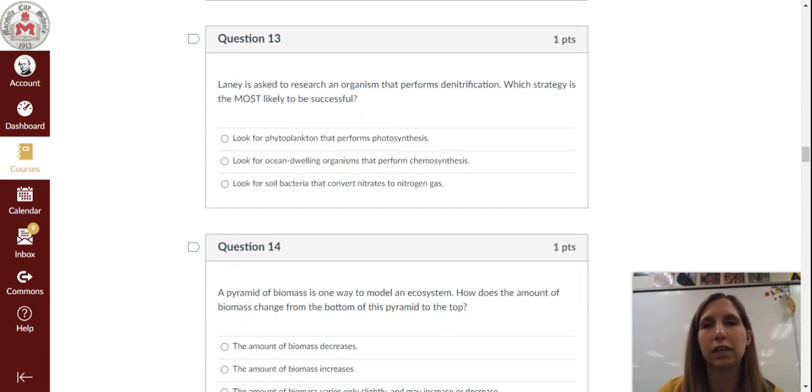Question 13. Laney is asked to research an organism that performs denitrification. Which strategy is likely to be the most successful? A. Look for phytoplankton that performs photosynthesis. B. Look for ocean-dwelling organisms that perform chemosynthesis. C. Look for soil bacteria that convert nitrates to nitrogen gas.